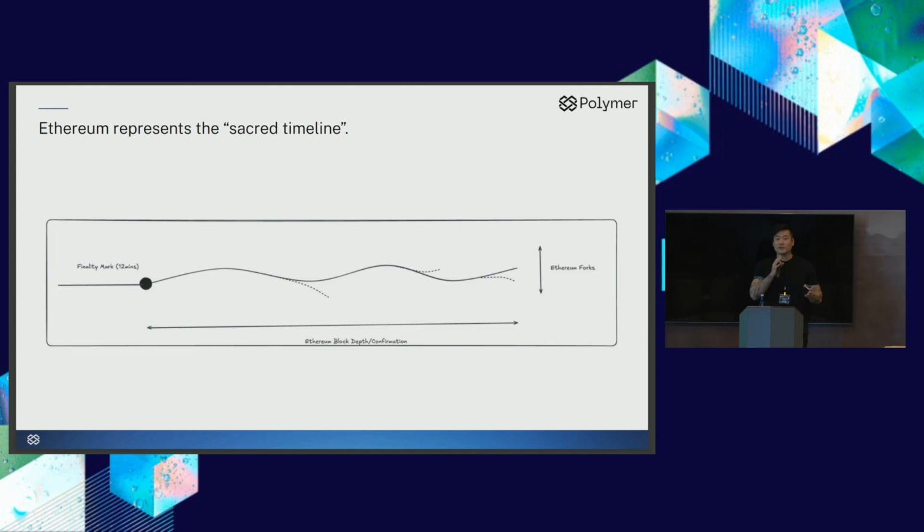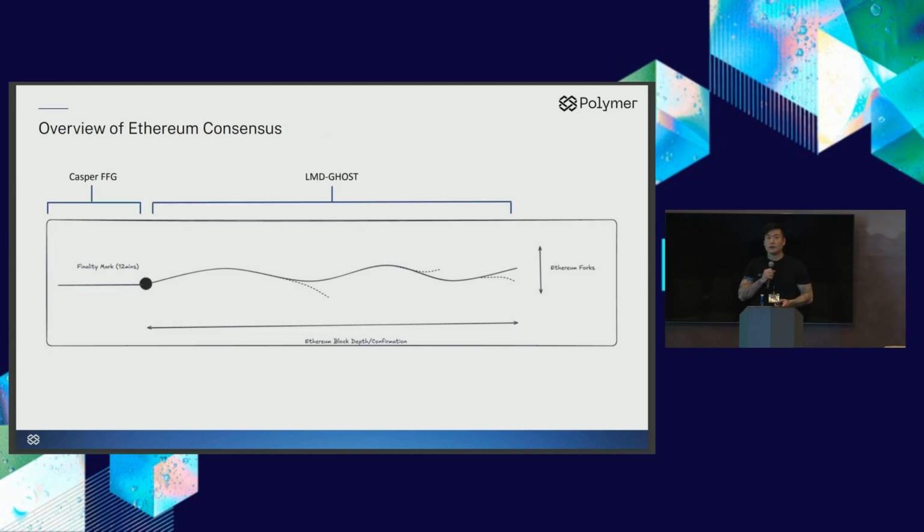In the context of Ethereum, we have the sacred timeline, or the finalized history of Ethereum. In the diagram here, we can see that Ethereum is comprised of two parts. One part is after the finalization threshold, which is roughly 12 to 16 minutes. And before that, we have a number of Ethereum forks forming, from the head of the chain to the 12 to 16 minute mark. This is due to how Ethereum consensus works.